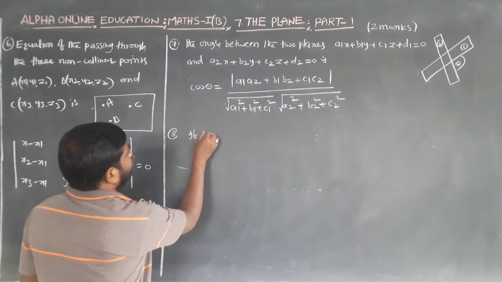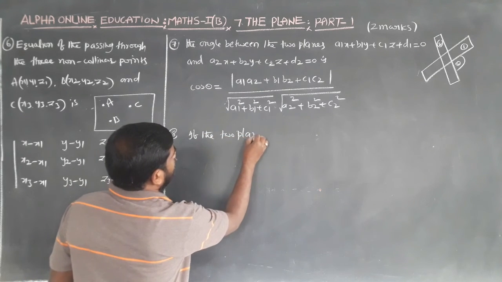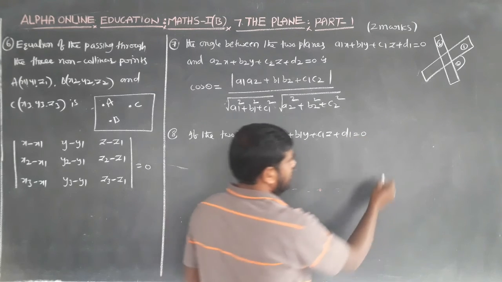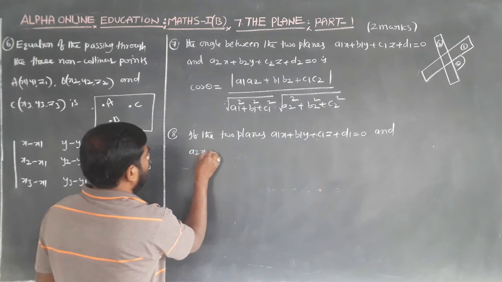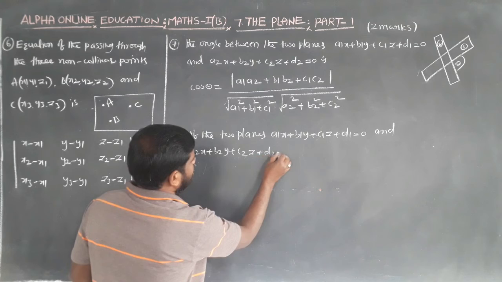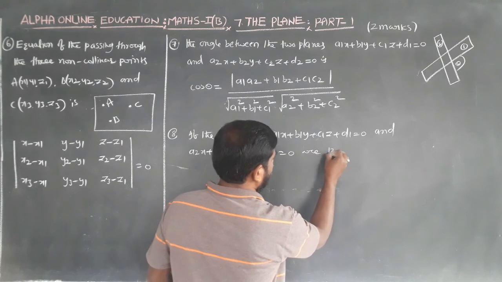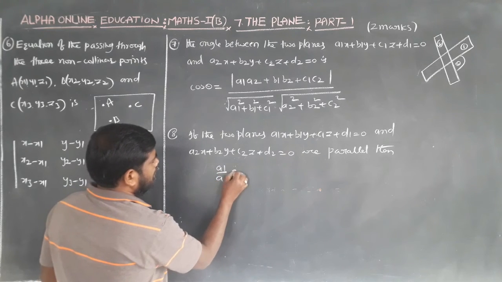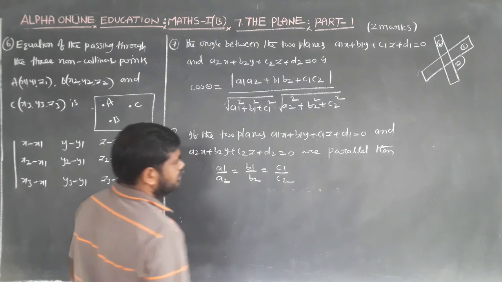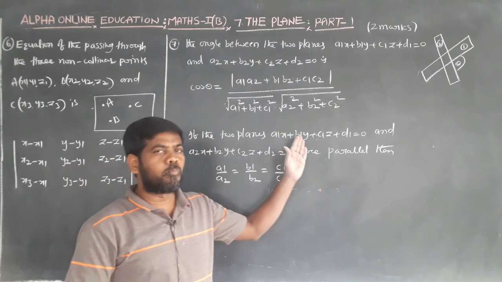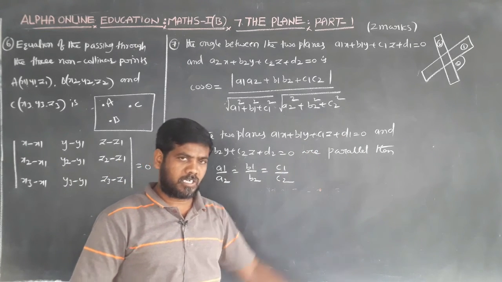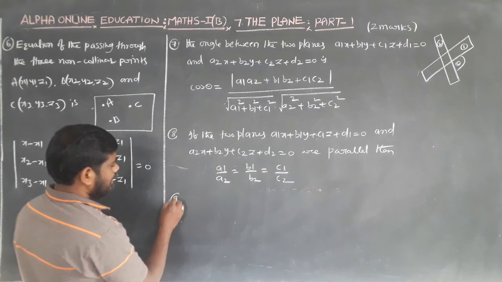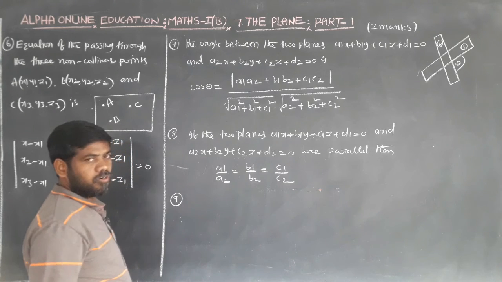Next one is, if the two planes a1x plus b1y plus c1z plus d1 equal to 0 and a2x plus b2y plus c2z plus d2 is equal to 0 are parallel, then a1 by a2 is equal to b1 by b2 is equal to c1 by c2.